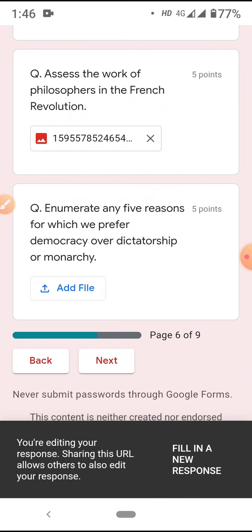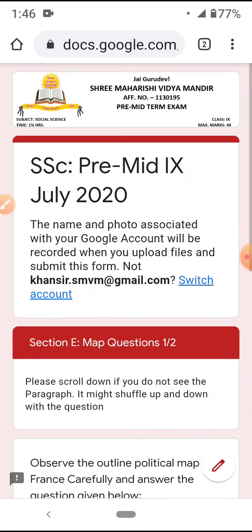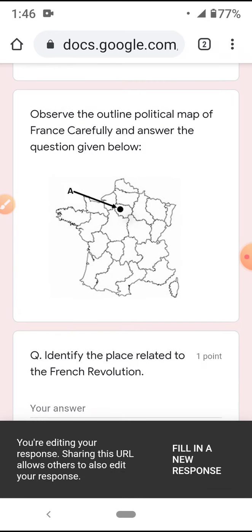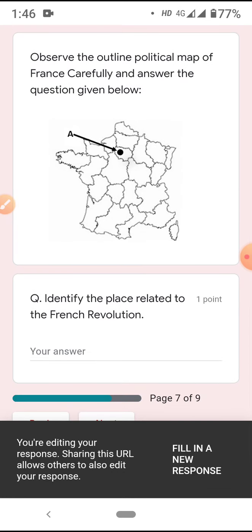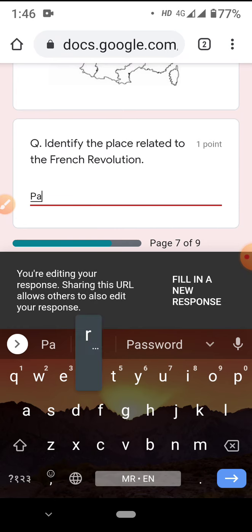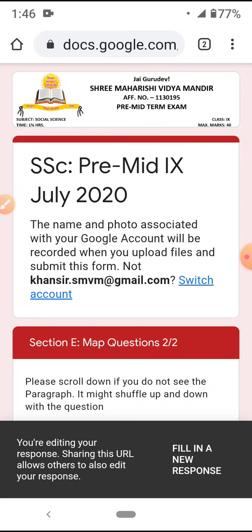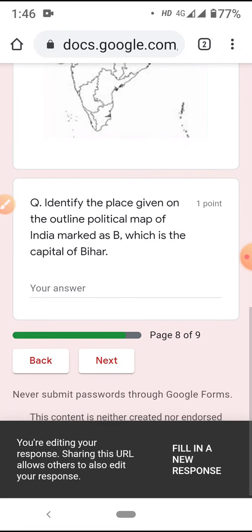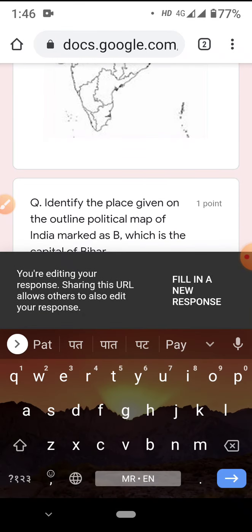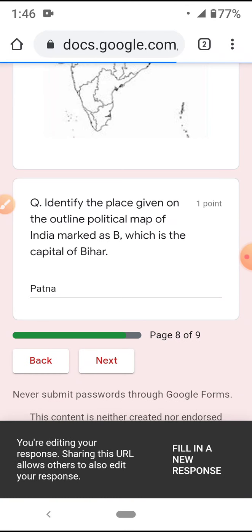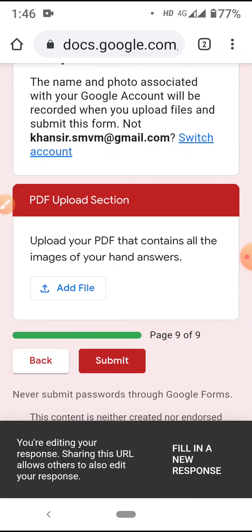I don't know the answer to this question, so I won't upload. But you try to upload every answer, okay? Now this map, which place is this? I know this is Paris. I never went to Paris, but I want to go. I heard that it's a beautiful place. Patna. Patna is in our country. People of Patna are very brilliant. I met a few of them. So this is just a random answer. I'll just press this submit button.